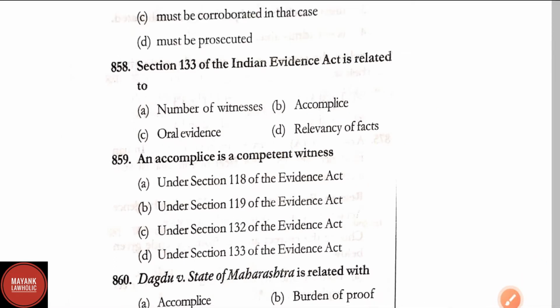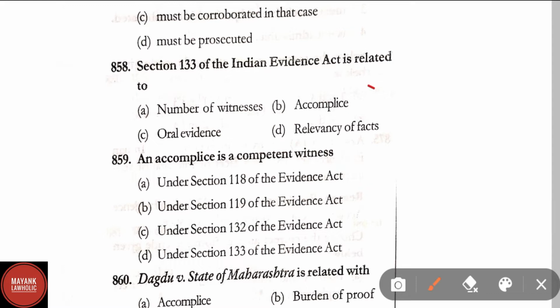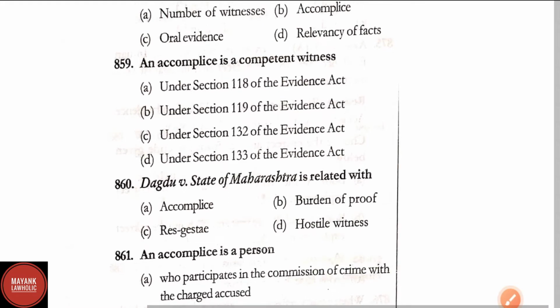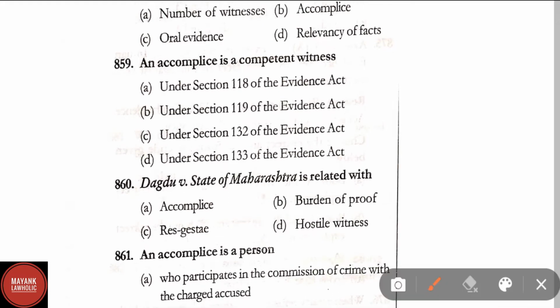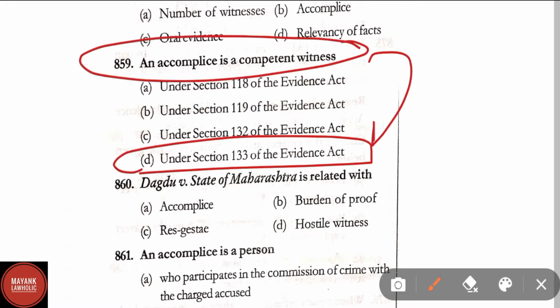Question number 858. Section 133 of the Indian Evidence Act is related to number of witnesses, accomplice, oral evidence, relevancy of fact. Here correct answer in question number 858 is option B, that is accomplice. Question number 859. An accomplice is a competent witness under section 118, under section 119, under section 132, under section 133. Here correct answer is option D, that is under section 133 of the Indian Evidence Act. Accomplice is a competent witness under section 133 of the Indian Evidence Act.